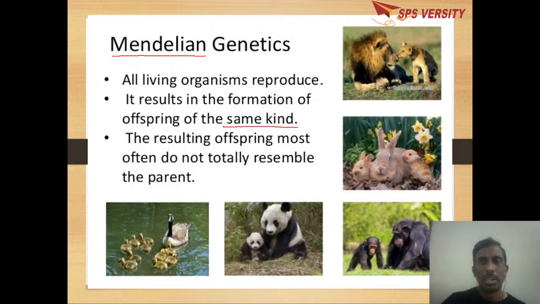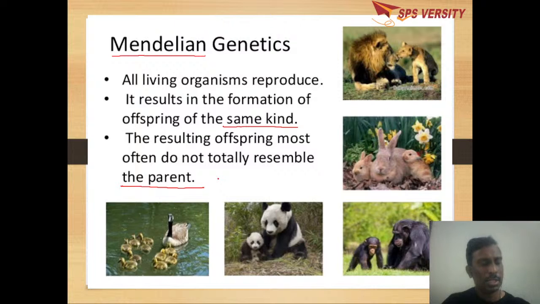That is, a rabbit gives rise to a baby rabbit, a lion gives rise to a lion, the same thing. Even though it gives us the same kind of offspring, it does not resemble the parent.